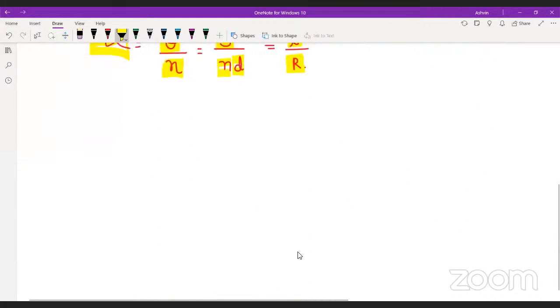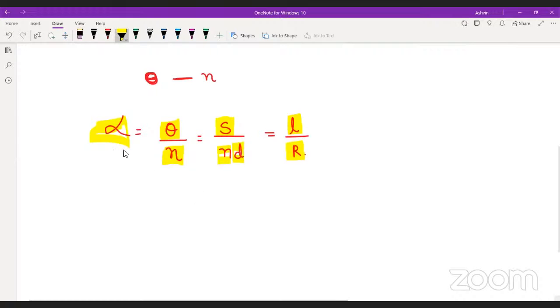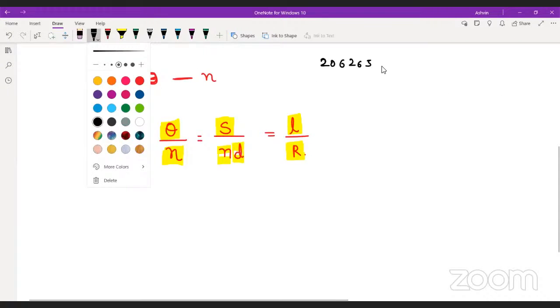One more thing you can remember: the number 206265. Why?